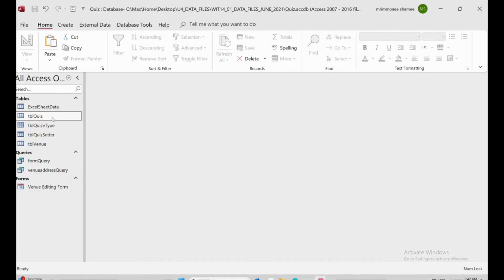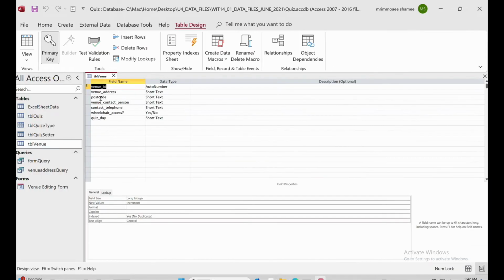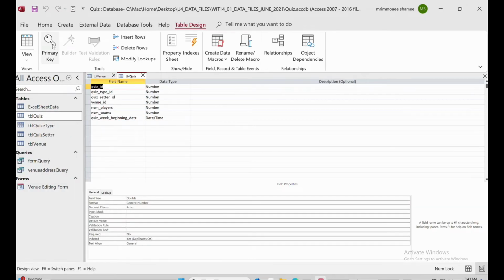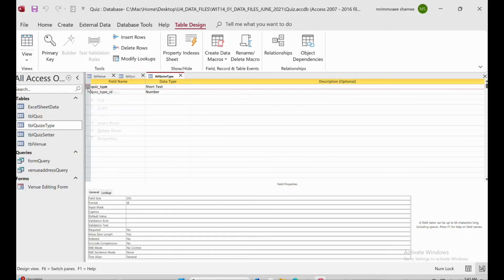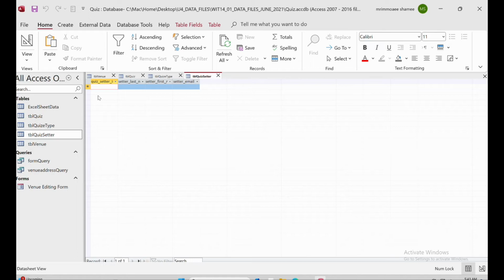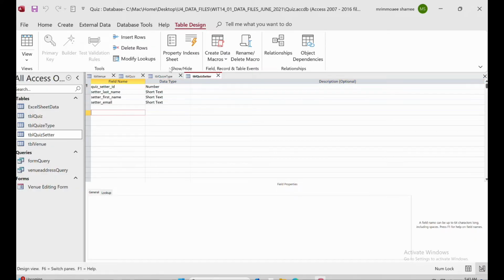So for creating the relation, because table venue has a primary key, when you go to the design view, you can see it has a primary key. So how to add the primary key? For here, go to the table quiz design view, click here, primary key. Table quiz type design view, you can just right click here, and oh sorry, this is not the primary key, right? The primary key will be this one. So move it up and then set it as the primary key. Setter, go to the design view, this one is the primary key. Okay, so every primary key is done.